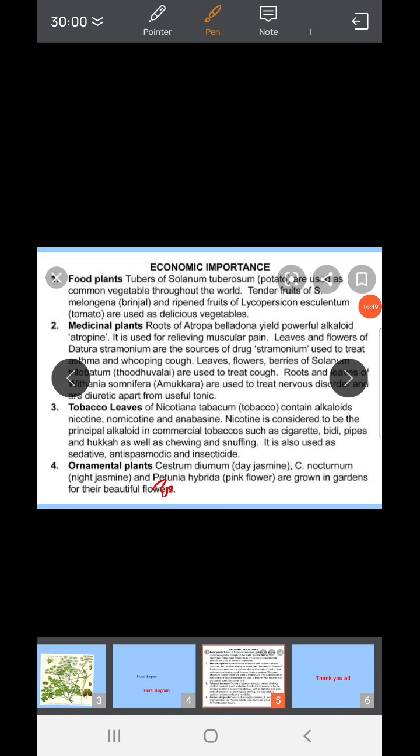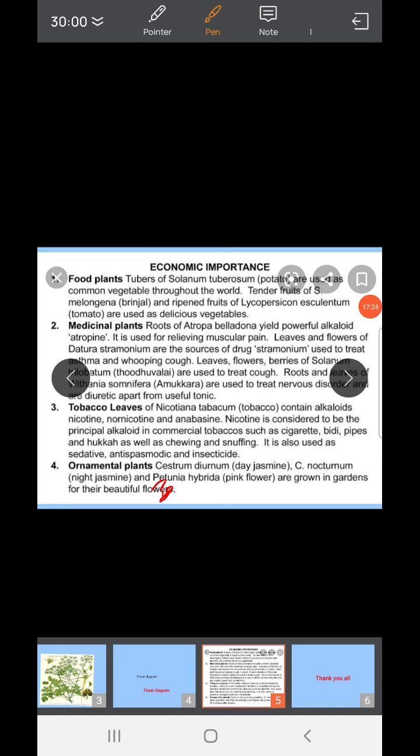Next I'll give some examples for these medicinal values, especially Centella asiatica and Hydrocotyle, which belongs to the Brahmi plants. It is a very useful medicinal plant present in the Apiaceae family, and this Brahmi plant is used for people with mental disorders, and it is also used in the treatment of leprosy.